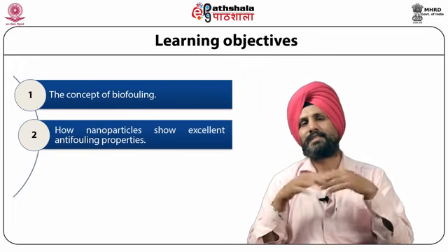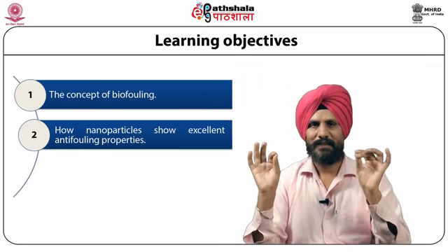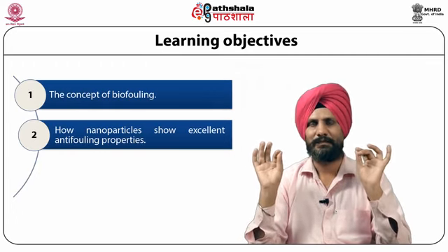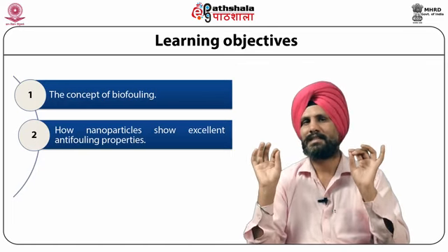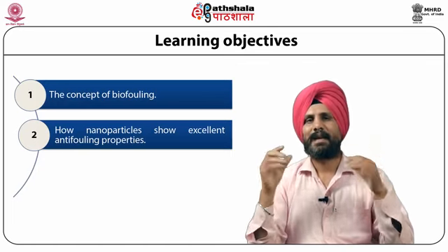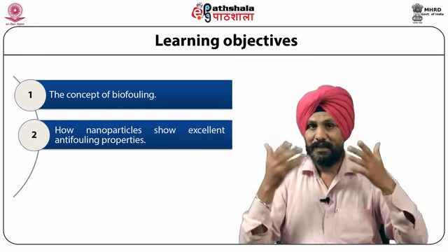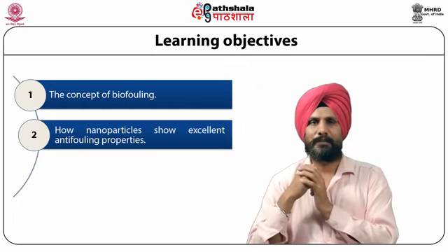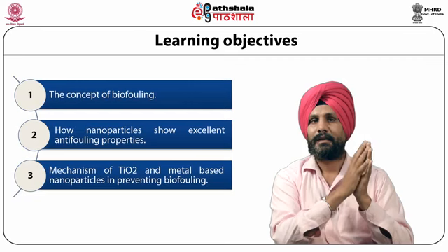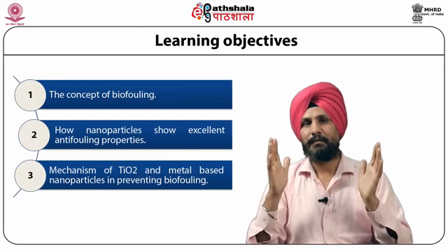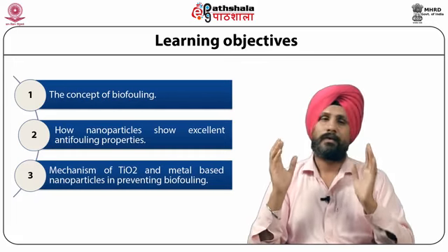And the student will also understand titanium dioxide, which has a photocatalyst mechanism, and metal oxide based nanoparticles, and their mechanism of acting as an anti-fouling agent. What is the mechanism of action of titanium dioxide and metal oxide based nanoparticles for the removal of this fouling problem?